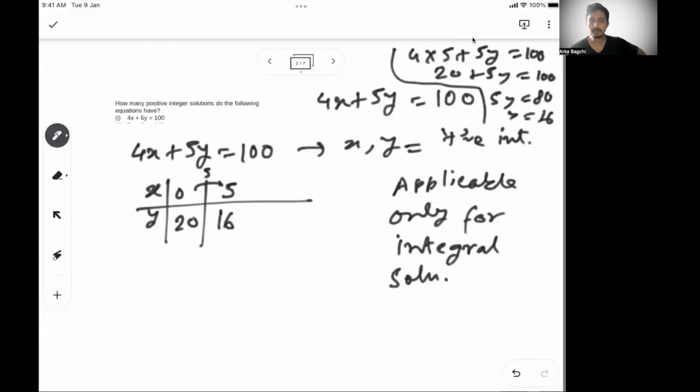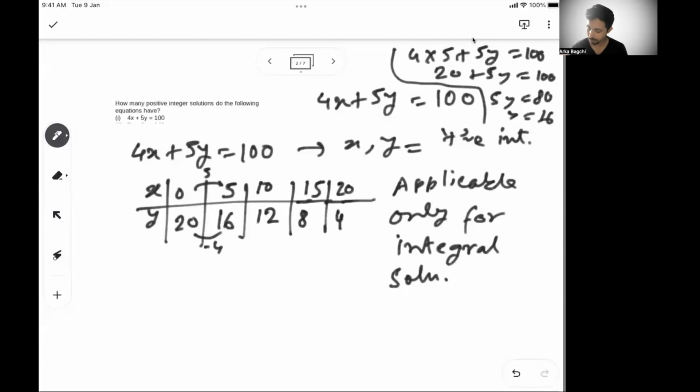So if you see what happens, x is increased by the coefficient of y, and y is decreased by the coefficient of x. So for the next solution, again x will increase by 5 to become 10, and y will decrease by the coefficient of x, becoming 12. 4 into 10 is 40, 5 into 12 is 60, and 40 plus 60 is 100. Then the next one is x becomes 15, y becomes 8. Then x becomes 20, y becomes 4. Then x becomes 25, y becomes 0.